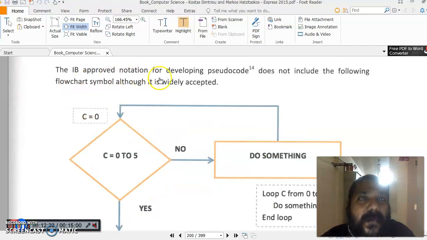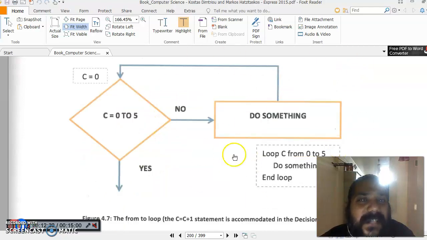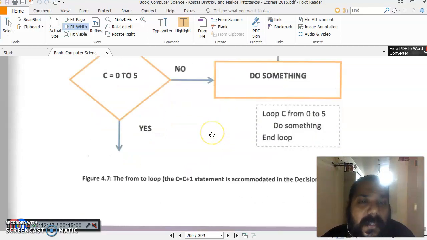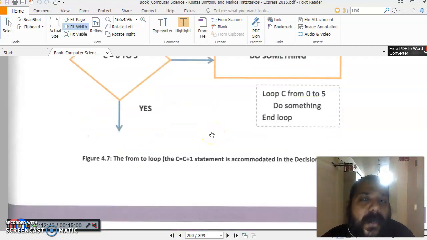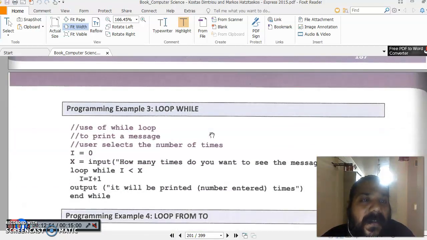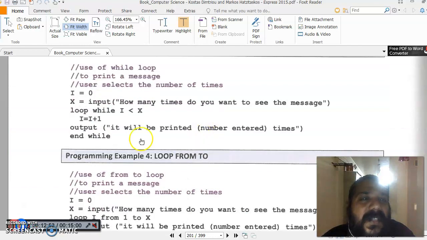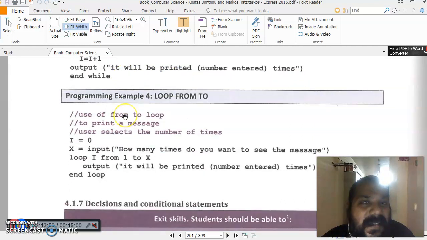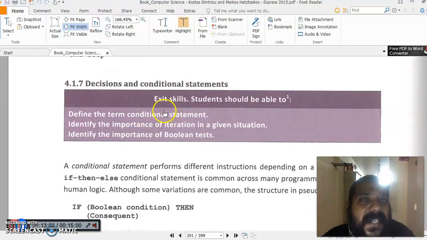Now IB notation for developing pseudocode does not include the following flowchart symbol, although it is widely accepted. So in case you are using these symbols, it can be accepted. It depends on the invigilator and the moderating committee, but definitely we can use it. So don't expect that they cannot give you marks. They can give. So this is the example of a while loop: input how many times do you want to see the message, and then the same thing.